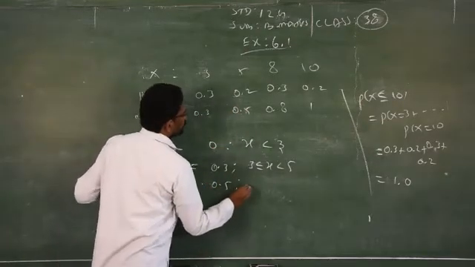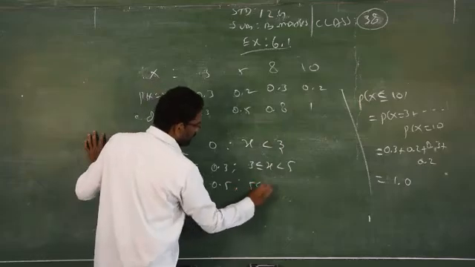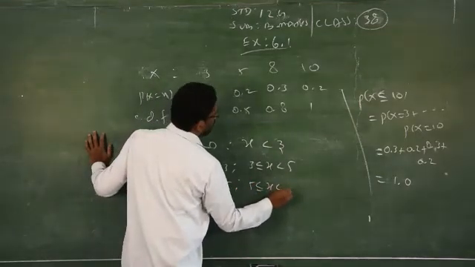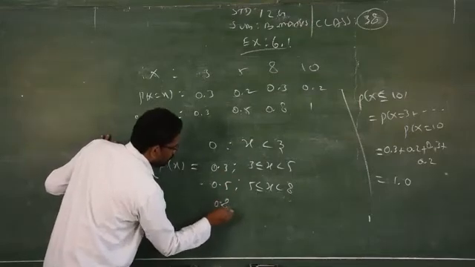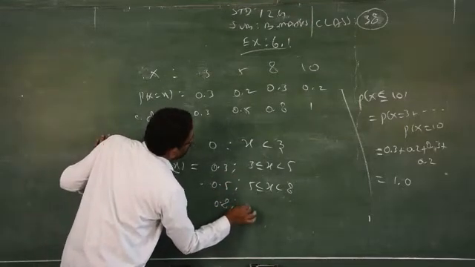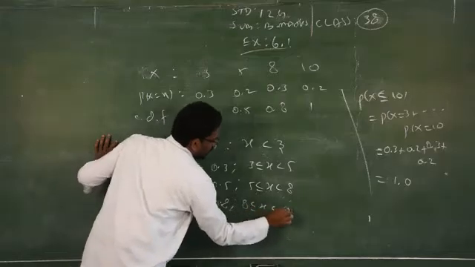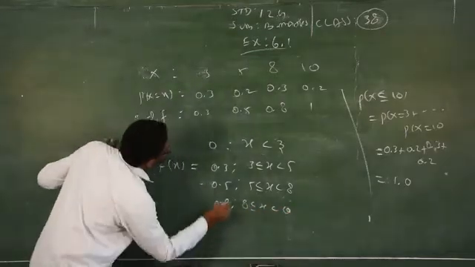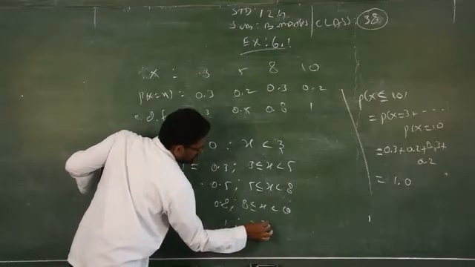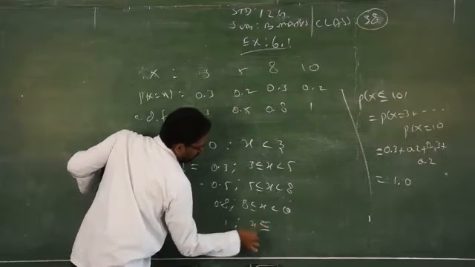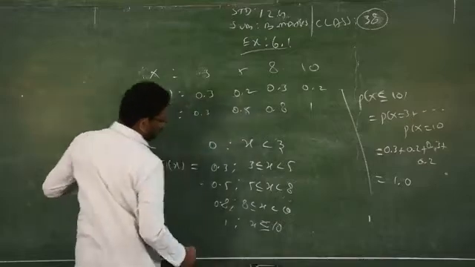0.5, that is 5 less than or equal to x less than 8. Then what is the next one? 0.8, that is 8 less than x less than 10. Clear? So the last one is 1, that is x less than or equal to 10 or greater than 10.